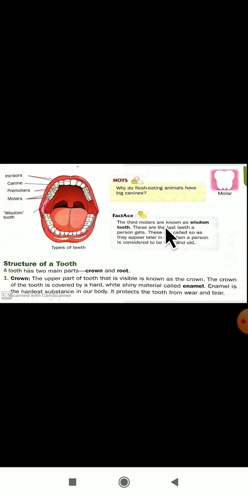The third molars are known as the wisdom teeth. These are the last teeth a person gets. They appear later in life, when a person is considered to be wise and old.